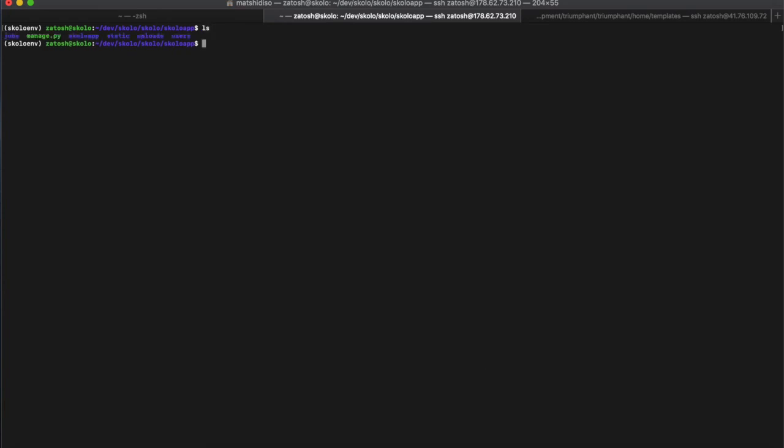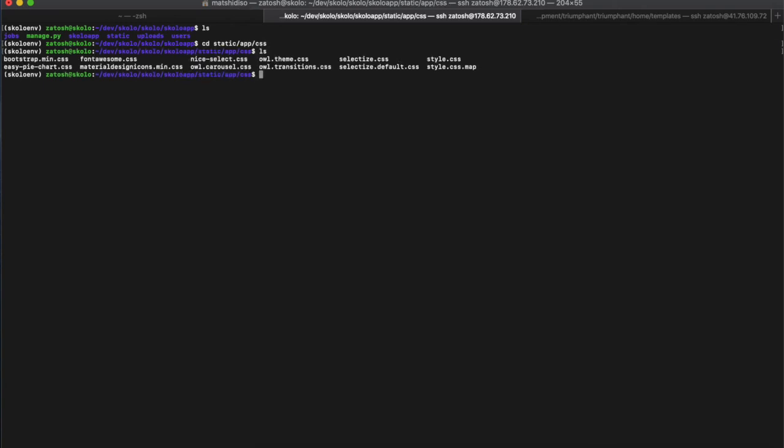and then I'm going to go back to my static folder, all right. So I'm going to see the static app CSS, all right. And in here, I'll find my style.css. There it is. I'm just going to remove the current one, okay? So I'm going to remove style.css like that, and then I can nano style.css again.